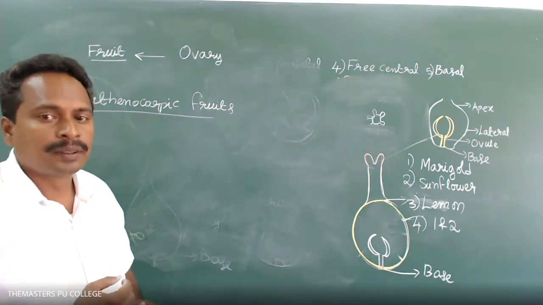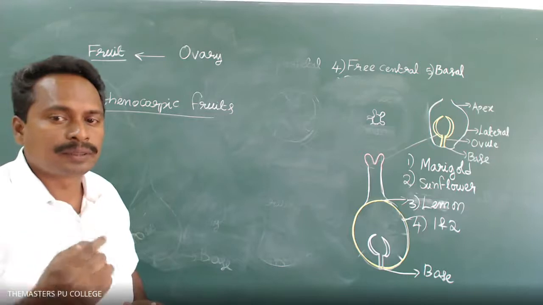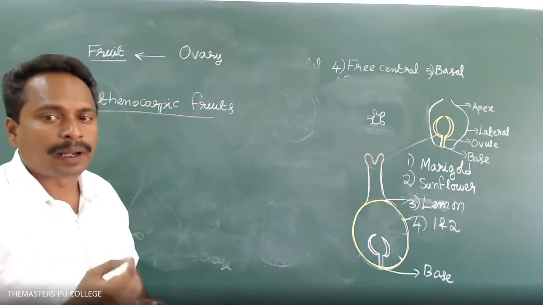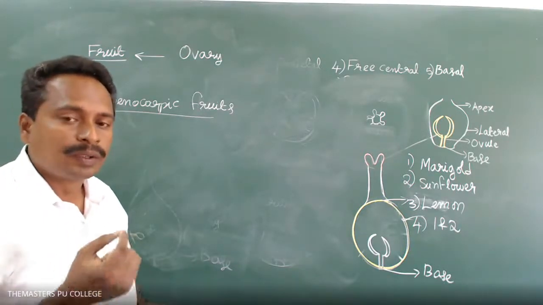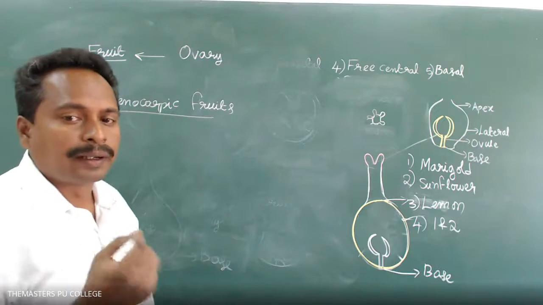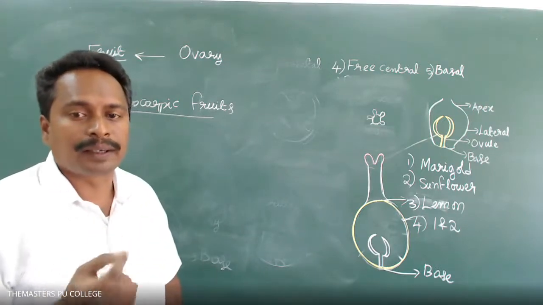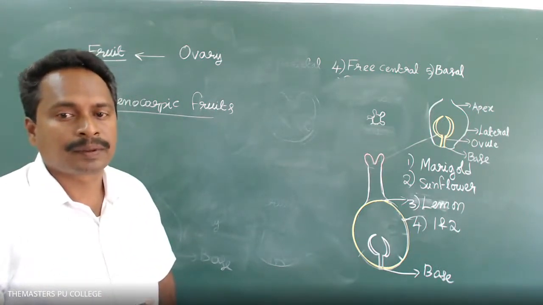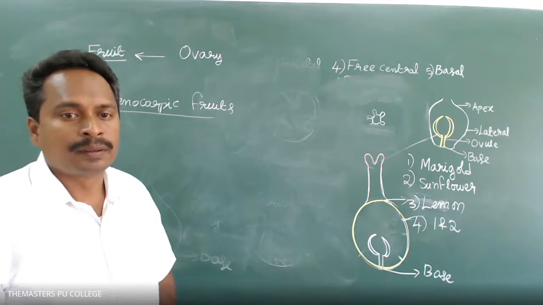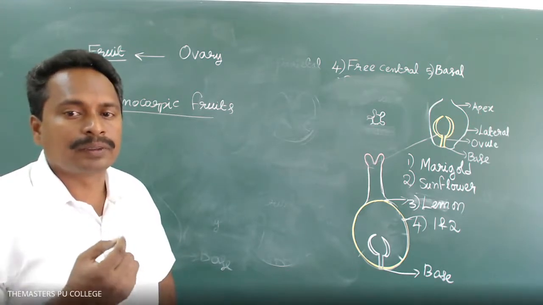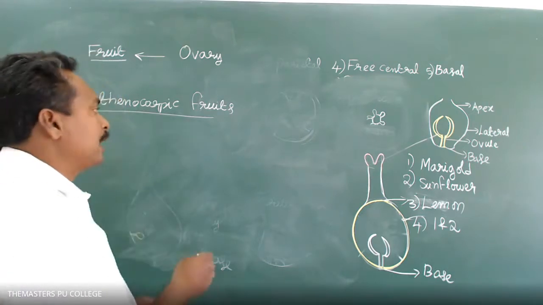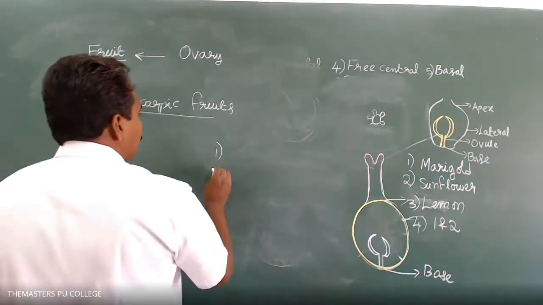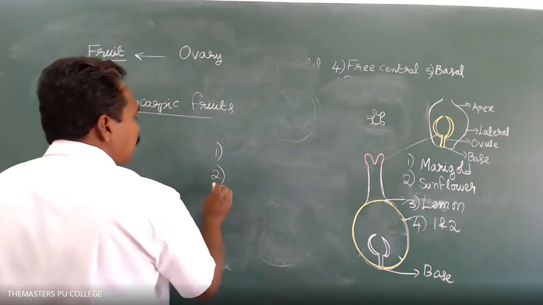How many groups of plants produce fruits in kingdom Plantae as per Whittaker's classification?